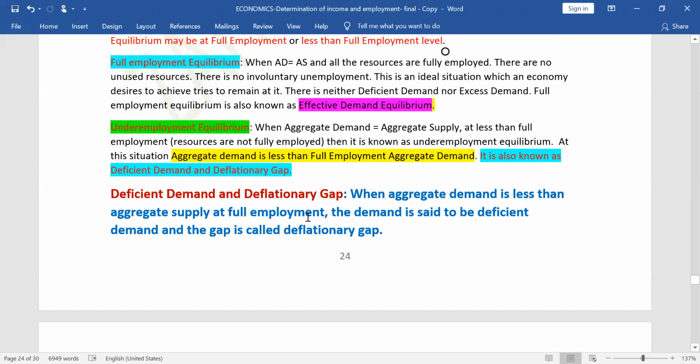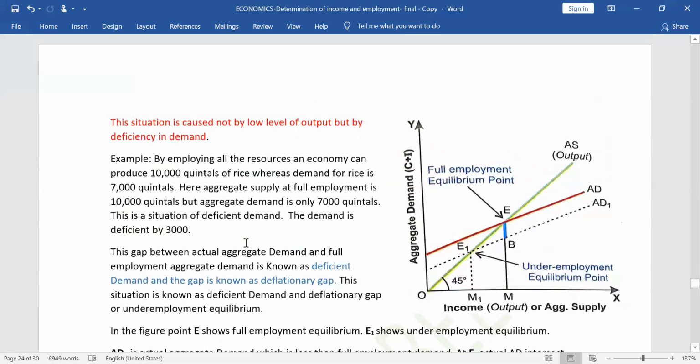We can define it in other words also. Deficient demand and deflationary gap is a situation where aggregate demand is less than aggregate supply at full employment. The demand is said to be deficient demand and the gap is called deflationary gap. Here the aggregate demand is less than full employment aggregate demand.